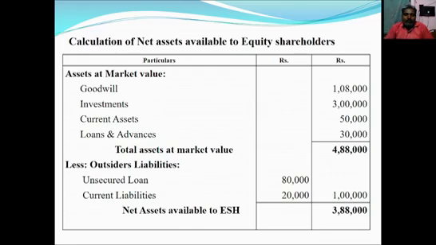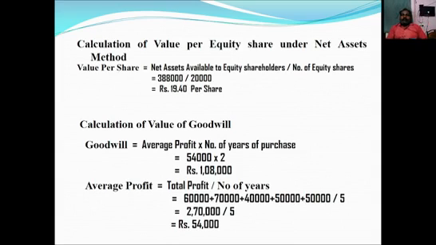Less outsiders' liability. We have two outsiders' liabilities only. One is unsecured loan, another one is current liability. The unsecured loan value is 80,000, current liabilities value is 20,000. So total outsiders' liability is 1 lakh, which should be deducted from total assets at market value. We will get 3,88,000. That is taken as net assets available to equity shareholders. With the help of this, we should calculate value per equity share. Net assets available to equity shareholders is rupees 3,88,000. Number of equity shares is 20,000. That means the value per share is rupees 19.40 per share.